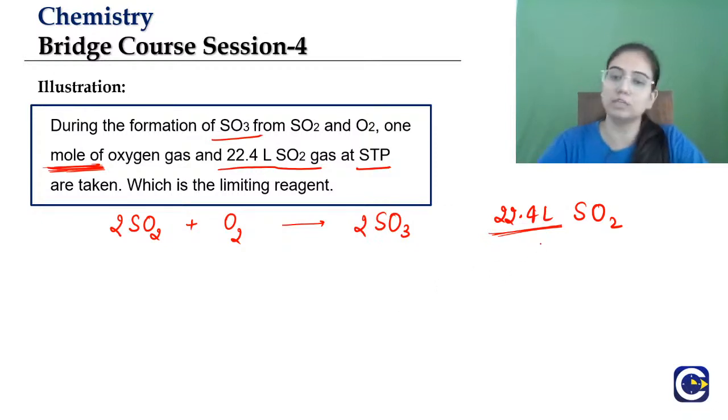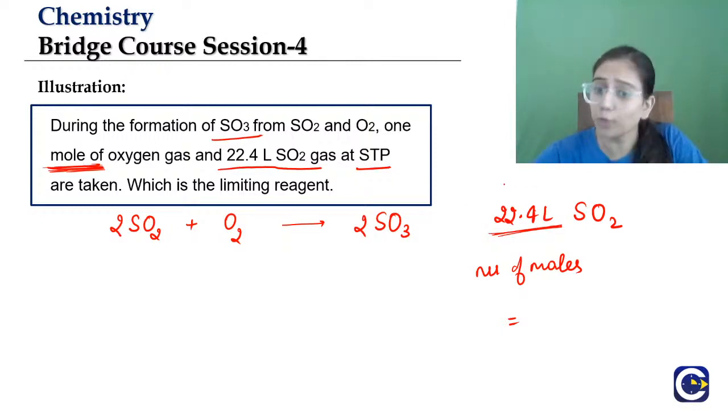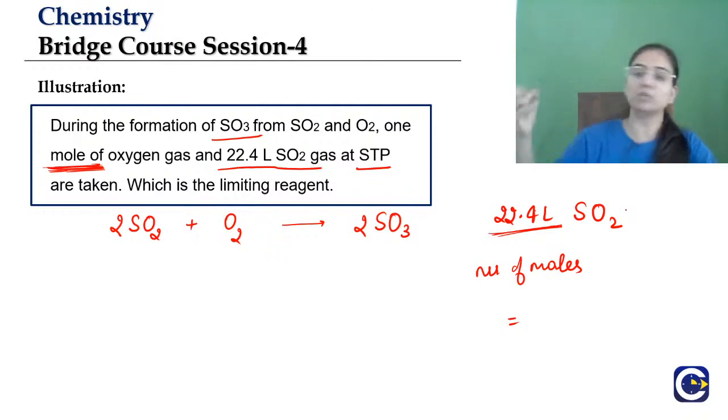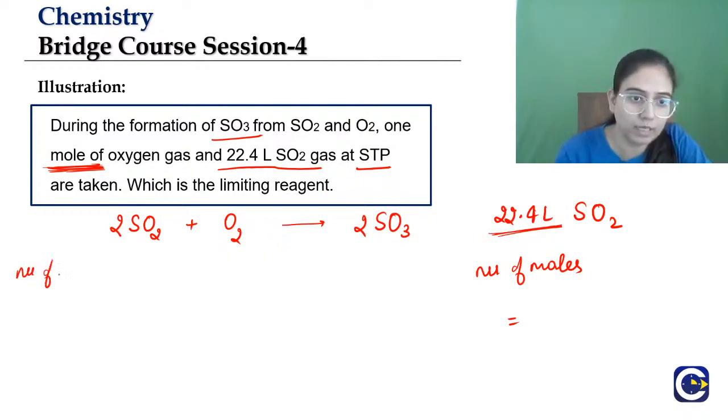So that is 22.4. So we have been given 22.4 liter, so we will divide 22.4 by 22.4 and that is 1 mole of SO2.